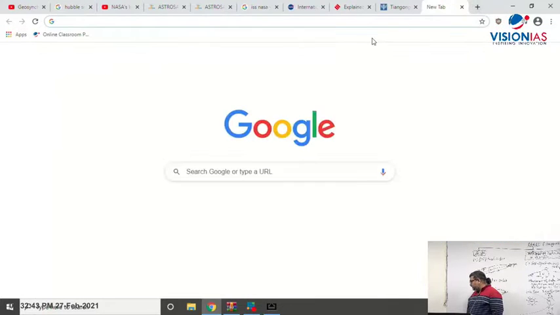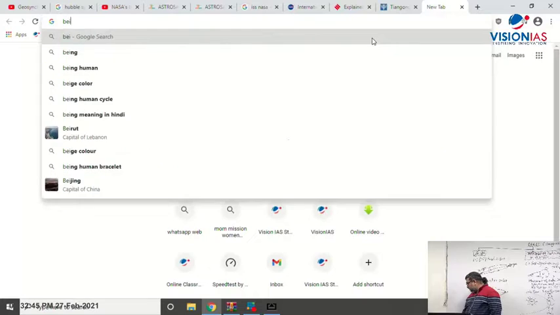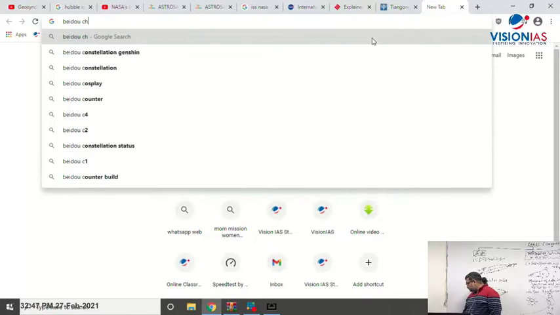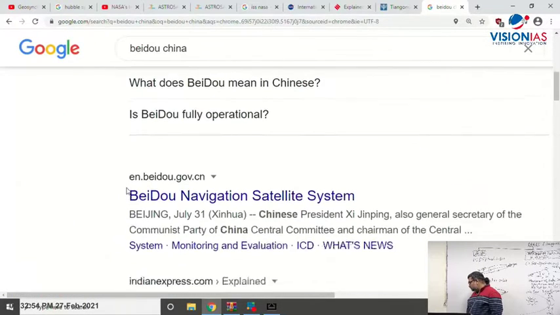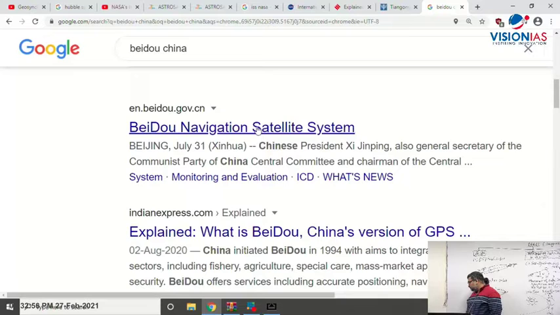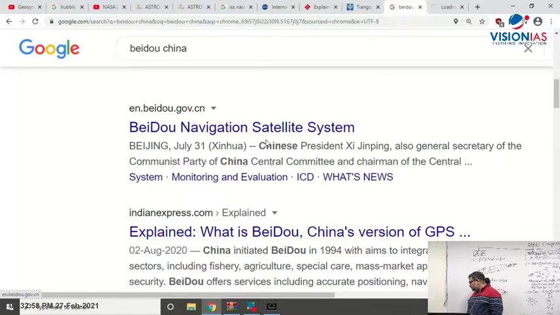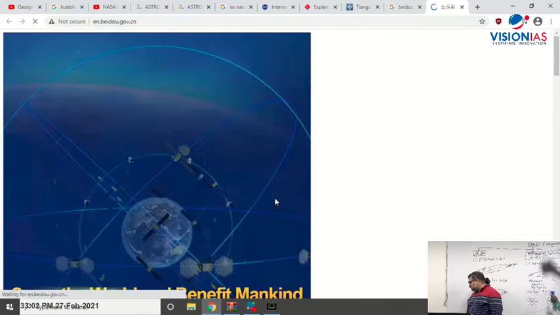Now another thing from China is their regional navigation system, Beidou.